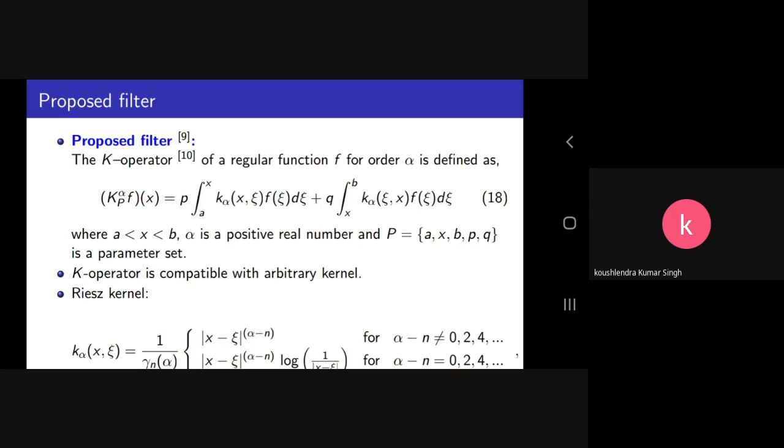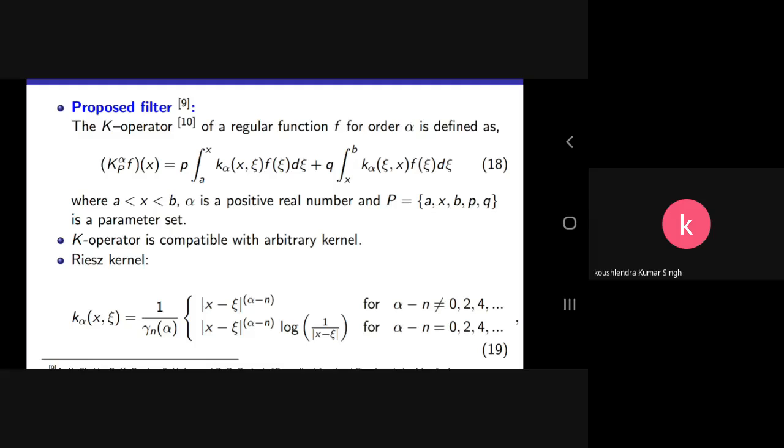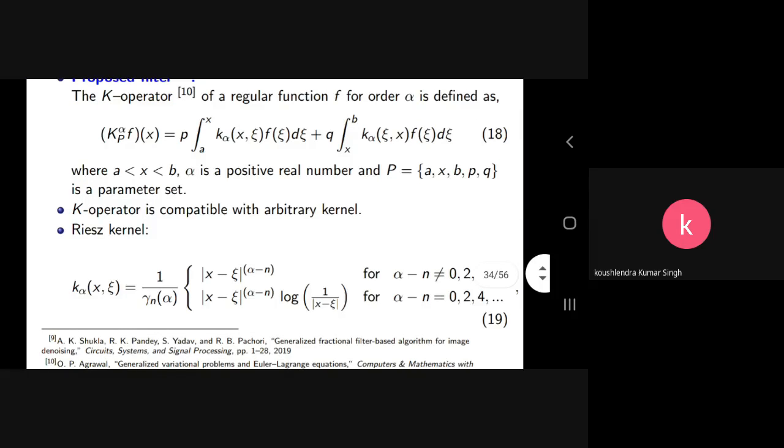In the particular case, if you take q equal to 0, and if you give a particular expression for K alpha(x, xi), it is going to be like the Riemann-Liouville fractional integral. Like if you take K alpha as a power kernel, meaning 1 upon (t minus tau) to the power of alpha minus 1, this takes the form of the Riemann-Liouville fractional integral, and if you change the kernel, it is going to take the form of some other fractional integral, and in a similar way fractional derivatives can be defined.